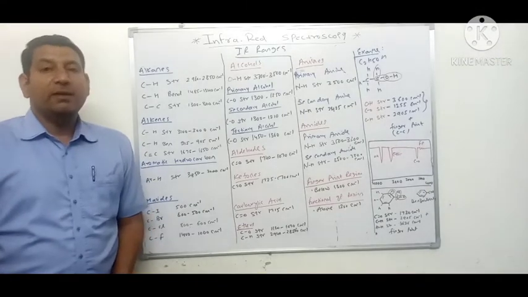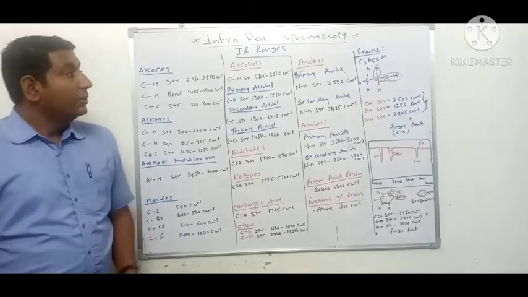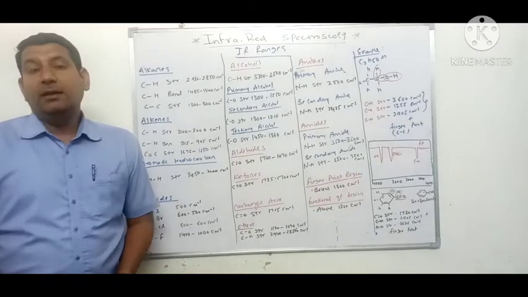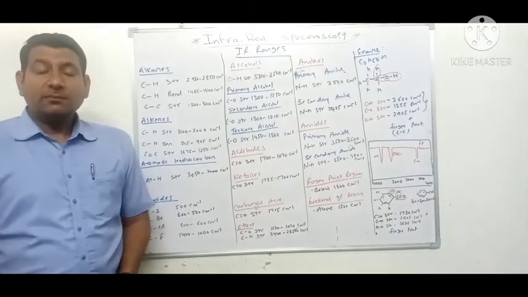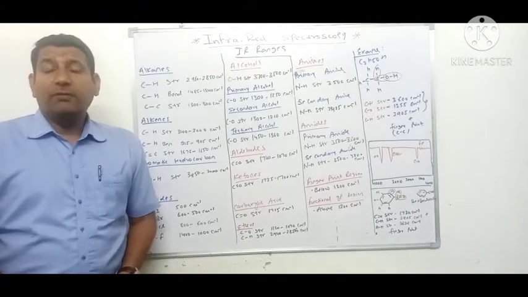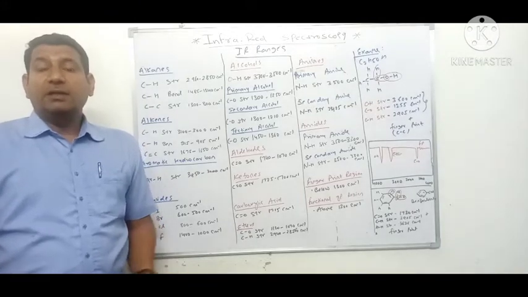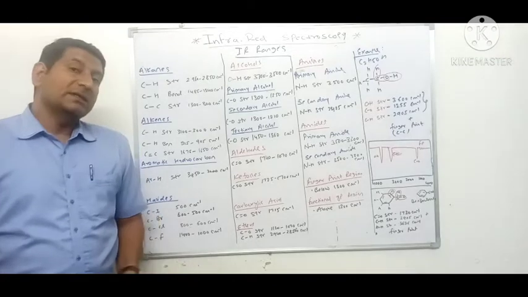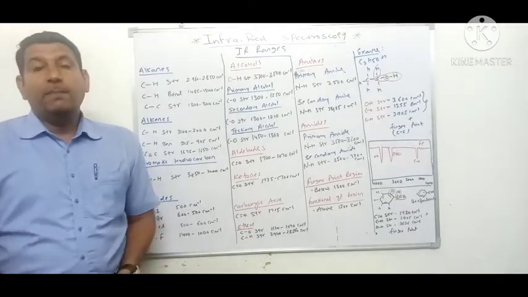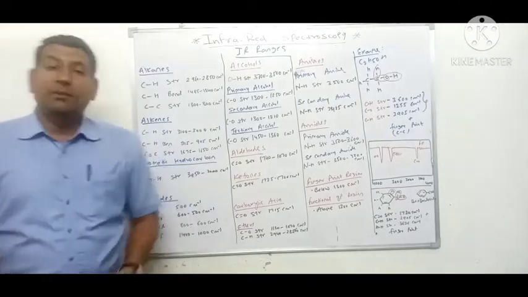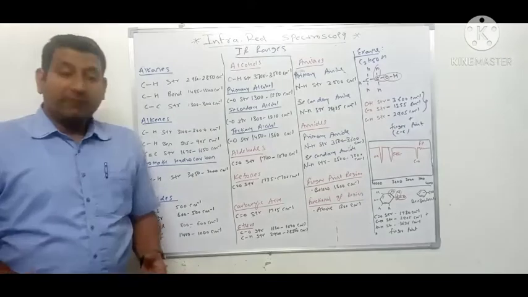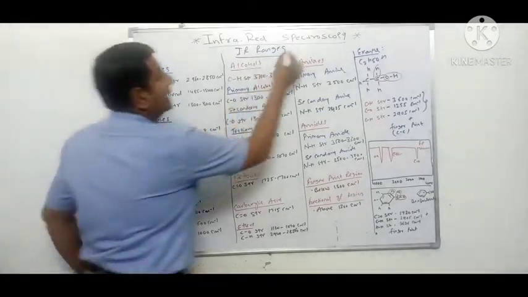In our series of lectures on IR spectroscopy, today we will discuss a very important topic, that is IR ranges and IR interpretation. In the previous video, we discussed the various factors affecting IR vibration frequencies. We also discussed the principle and instrumentation of IR spectroscopy, and today we have to discuss the main part of this topic, that is, what are the various IR ranges and IR interpretation.